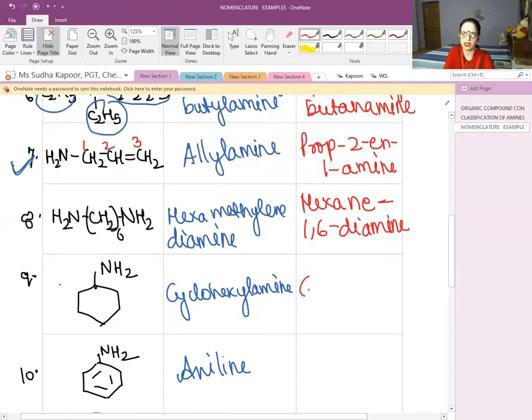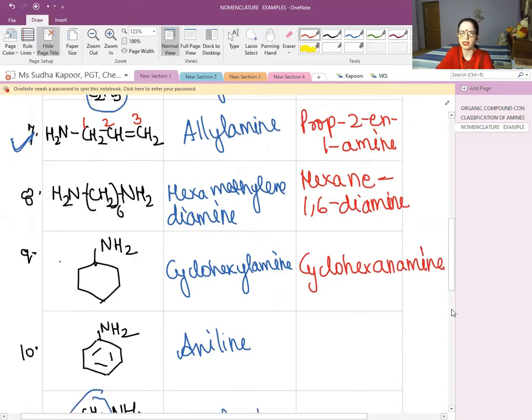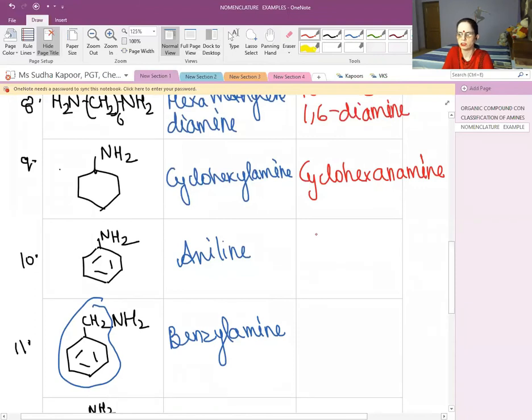Now the case of cyclohexylamine. So we will be calling it cyclohexane, removing E and then adding amine, cyclohexanamine. Coming to the aniline. In IUPAC it is also known as aniline, but if we give it a very specified name, we will be calling it benzene, removing the E last and then adding amine.